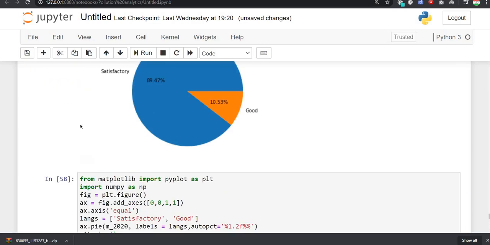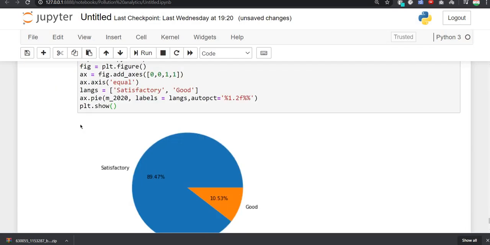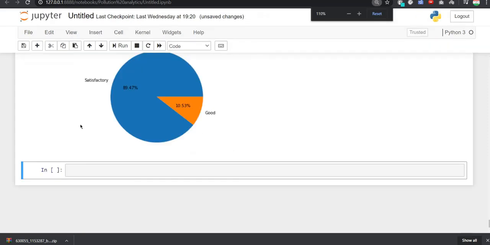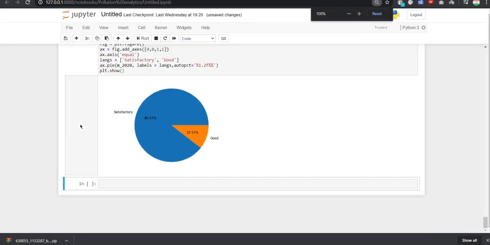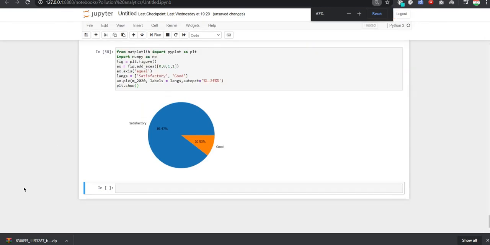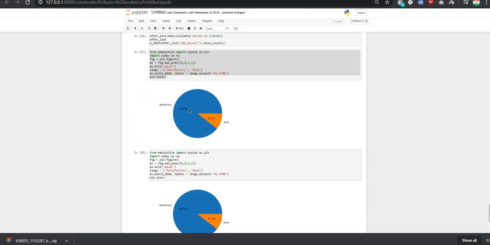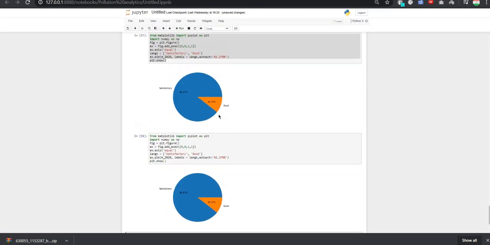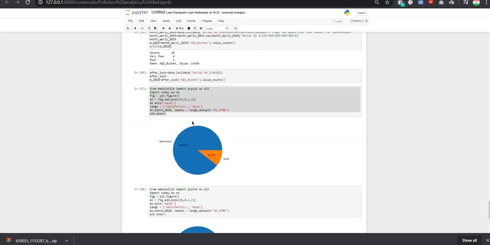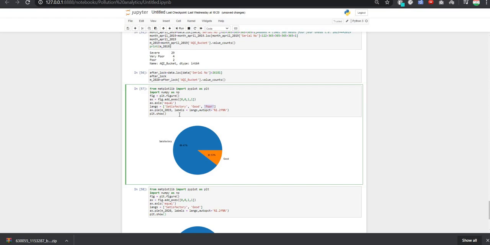Now we got the graphs for both the years, so let us compare this. I will just zoom out. Now it is good.